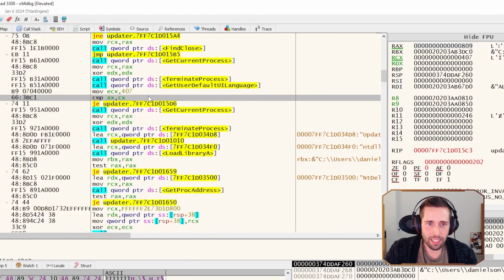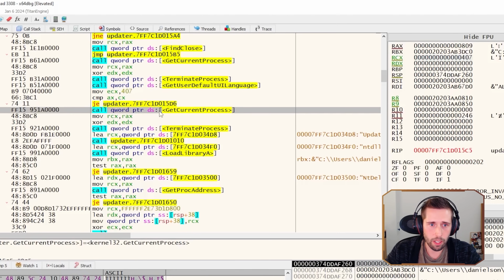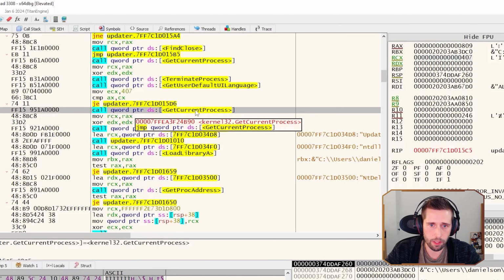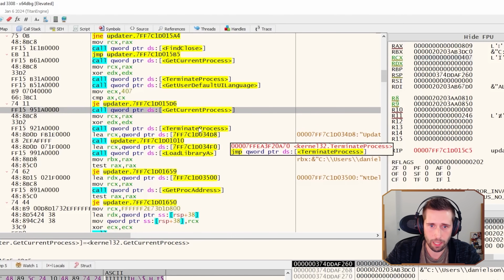So we have our comparison here. This is the comparison of 809 to 407. It's comparing our system languages. And here we have a jump if equal. If these are equal, it's going to take a jump. But because these values are not equal, it doesn't jump, and it goes right into this function get current process, and right below that we have a terminate process.